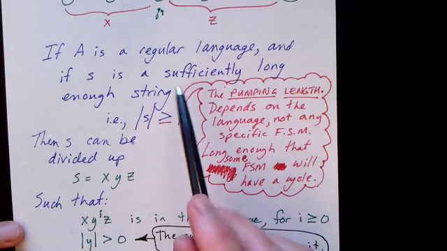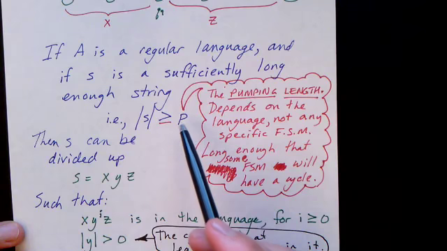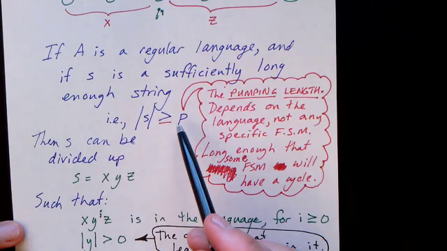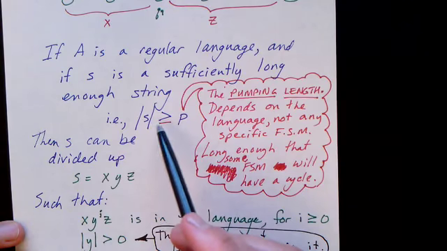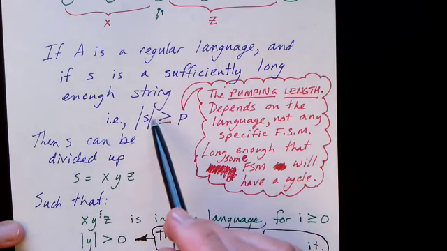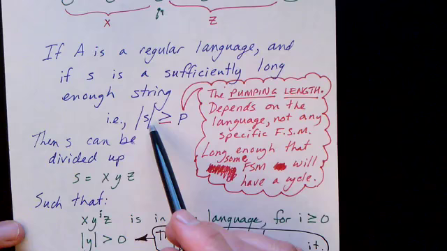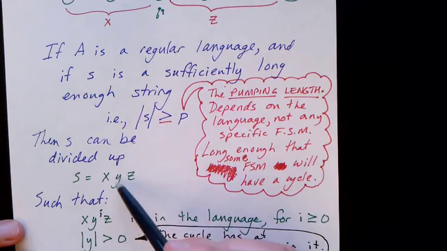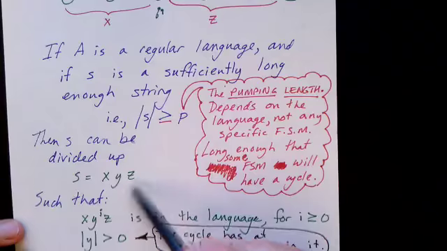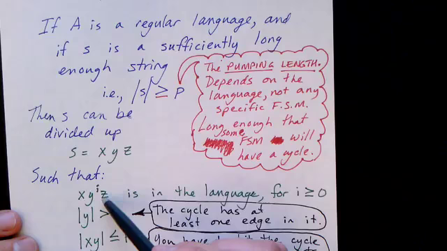So if A is a regular language, then there is some length for that language such that any string that's longer than that or as long as that, in other words, for a string S whose length is greater than or equal to P, then that string has to be divisible into 3 parts, x, y, and z. And furthermore, the language has to contain x, y to the I, z as well, for all I.